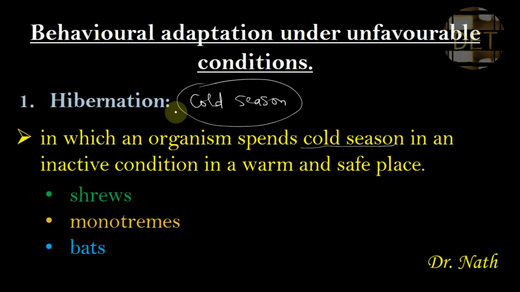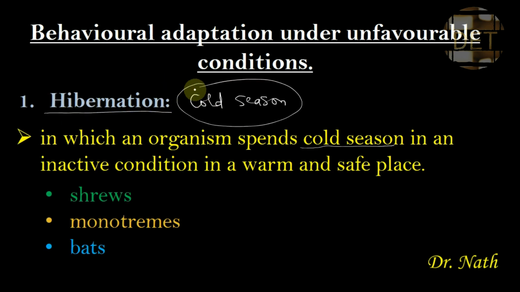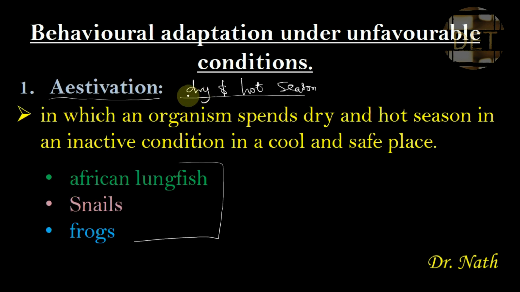Inactivity seen in an organism during the cold season is referred to as hibernation, while inactivity seen in an organism in the hot and dry season is known as estivation. During hibernation, they spend the cold season in a warm and safe place, and in estivation they spend the dry and hot season in an inactive condition in a cold and safe place.